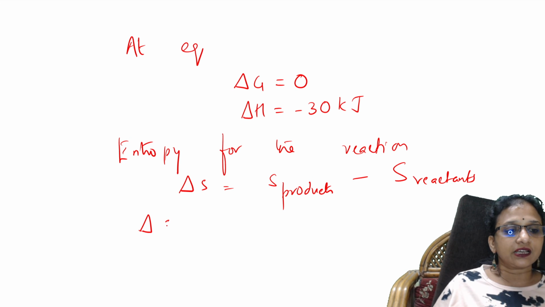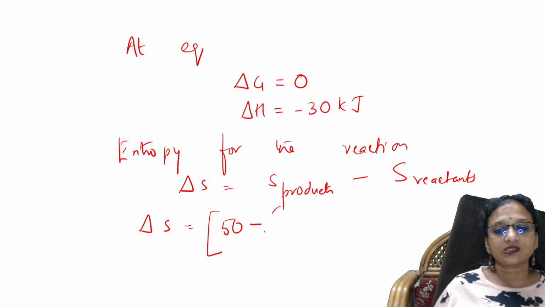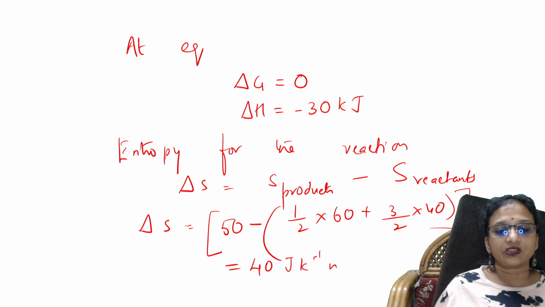So delta S is equal to 50 minus half into 60 plus 3/2 into 40. When I solve this, I get around 40 joule per Kelvin per mole. This is my delta S value.